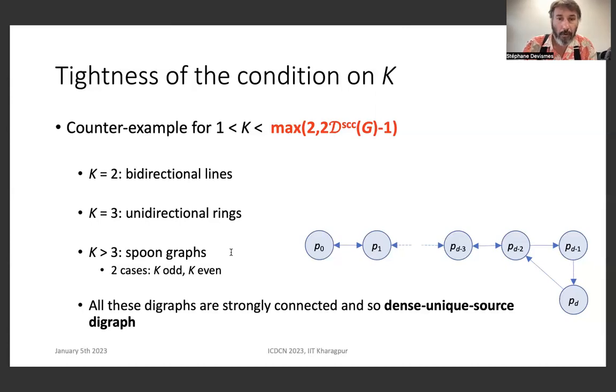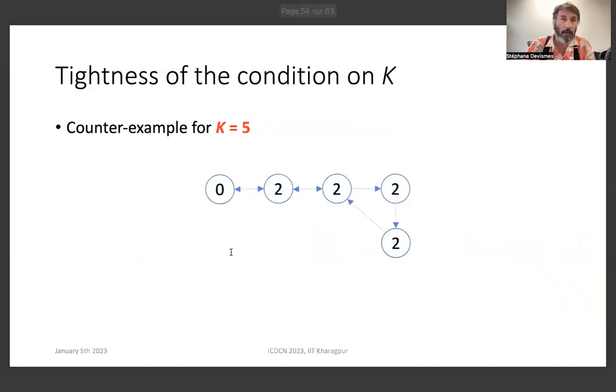Let's just see an example for the spoon graph. If we assume k equal 5, we have infinitely many spoon graphs where we have a counterexample. Here is the smallest spoon graph where we have a counterexample. Our construction allows us to define an initial configuration, here, 0 followed by only value 2.